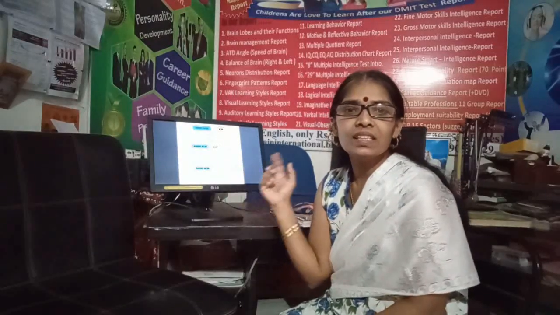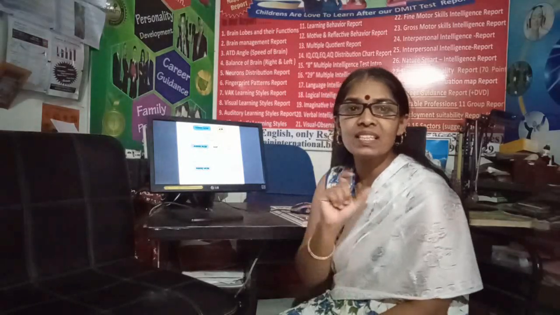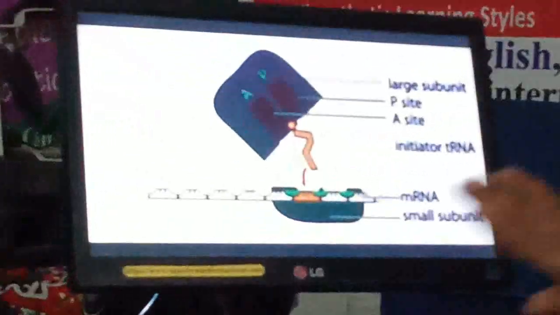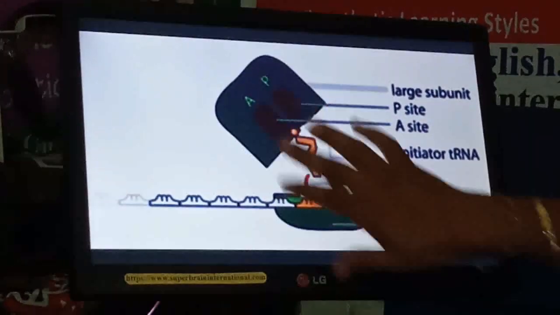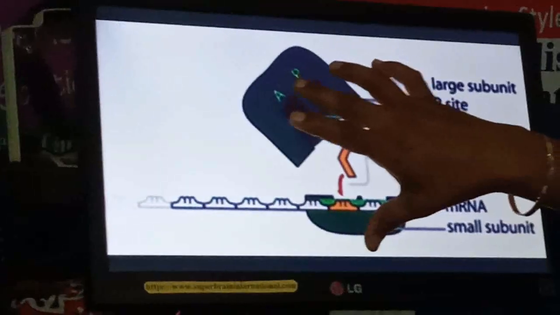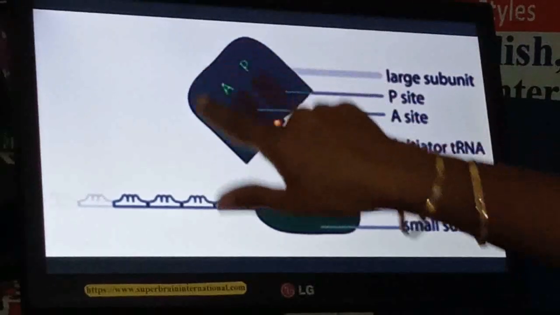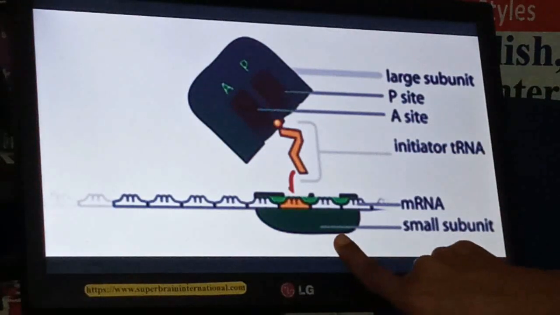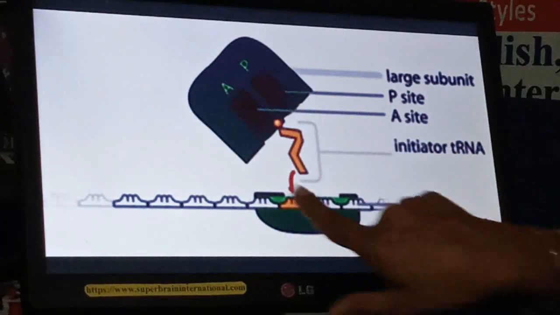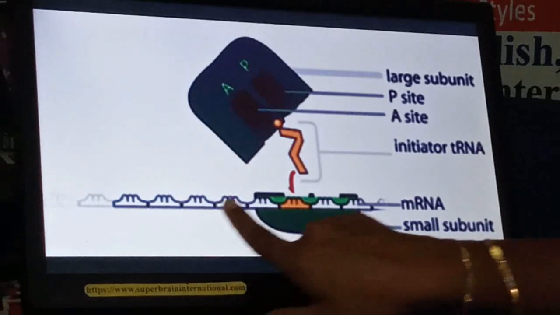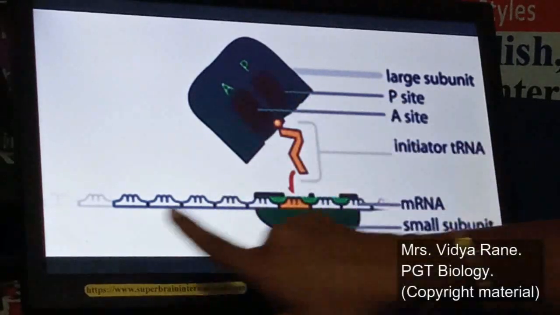After tRNA, there is one more type of RNA, that is rRNA, which again plays a very important role in the translation process. Let's see the structure of rRNA. rRNA means ribosomal RNA. It has 2 units. One is the larger subunit and this one is the smaller subunit. How do they work in the translation process? They help in reading the mRNA sequence. So it is a reader of mRNA.